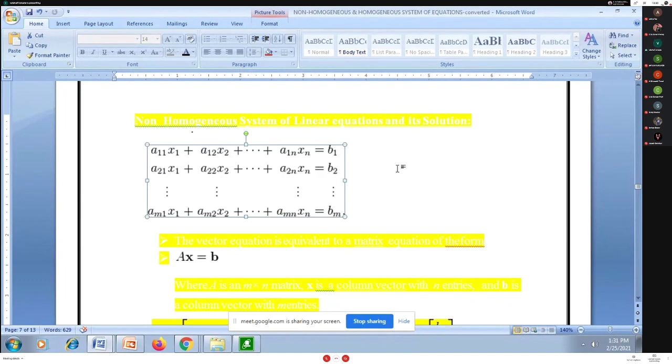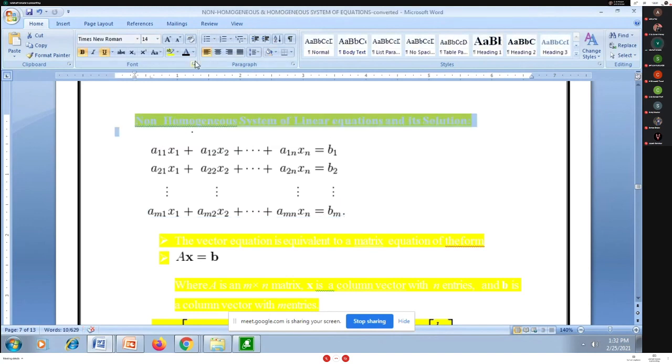How many equations are here? I have 1, 2, 3 up to m equations. So I have this system of equations with m equations and n unknowns. Whenever I have this type of system, I call it a non-homogeneous system of linear equations, and I have to study it and search for the values of the unknowns here.